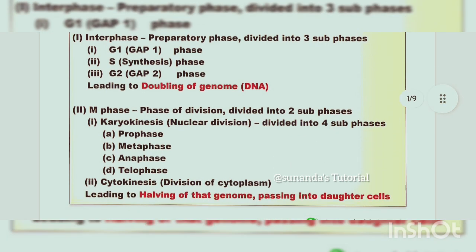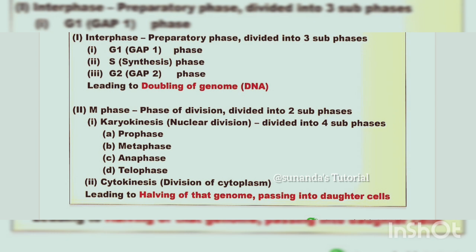Next is the M phase, where actual cell division occurs. So M phase is the phase of division and is divided into two subphases. One is karyokinesis or nuclear division, which is again divided into four subphases. The first phase is prophase, then metaphase, then anaphase, then finally telophase.